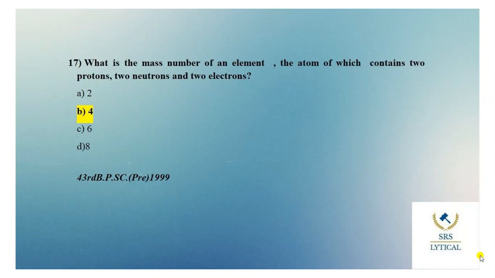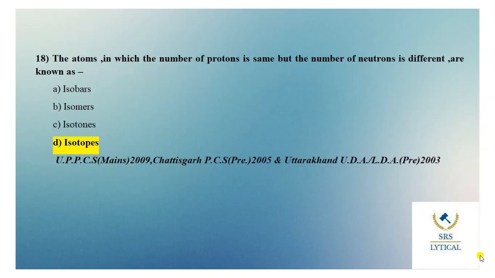What is the mass number of an element, the atom of which contains 2 protons, 2 neutrons and 2 electrons? The correct answer of this question is option B, that is 4. The mass number of an element is the sum of a total number of protons and neutrons inside its nucleus and represented by A. Therefore, mass number A is equal to number of proton plus number of neutron. Therefore, mass number is equal to 2 plus 2, that is equal to 4. Moving to the next question.